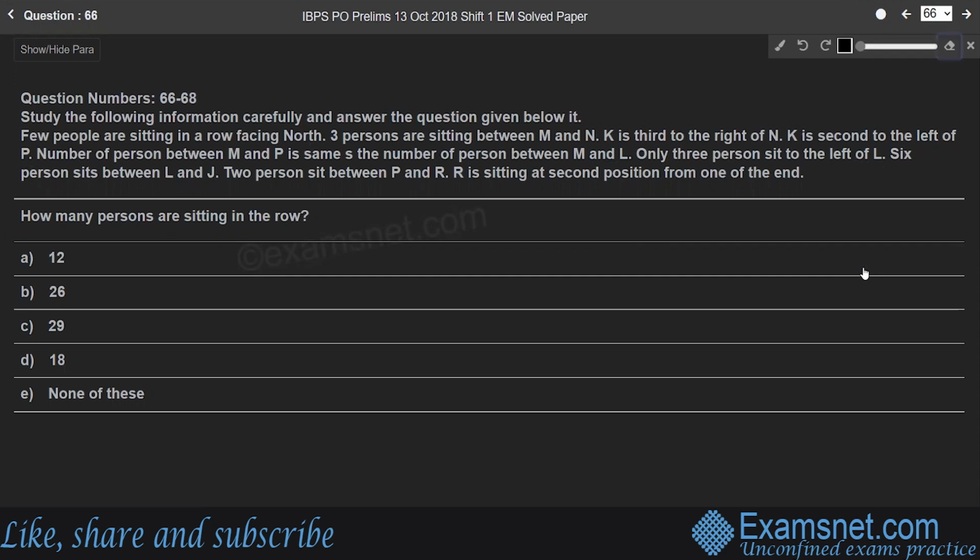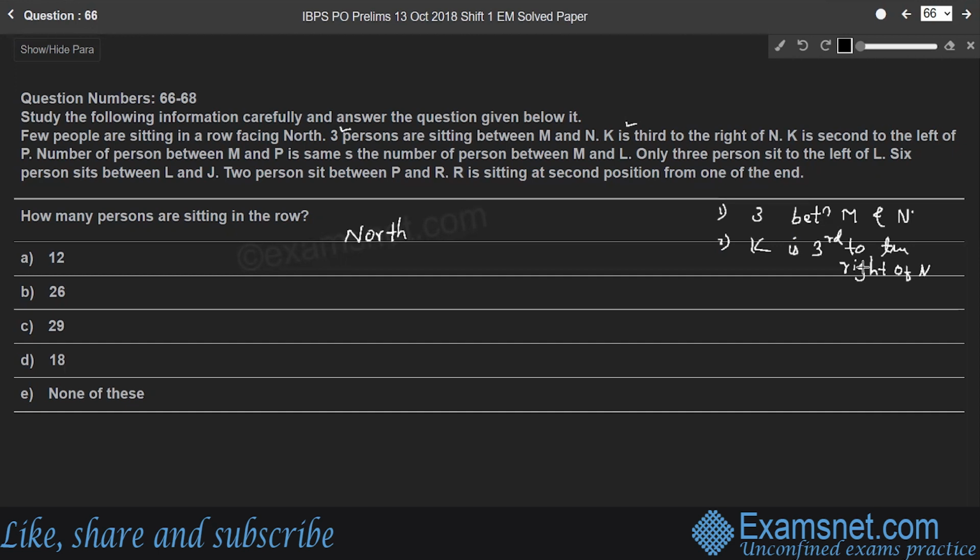For this, consider these information one by one. Here, I'll consider the first one. 3 persons are sitting between M and N. So, 3 persons between M and N, right? So K is third to the right of N. So in a row, few people are sitting facing north, right?